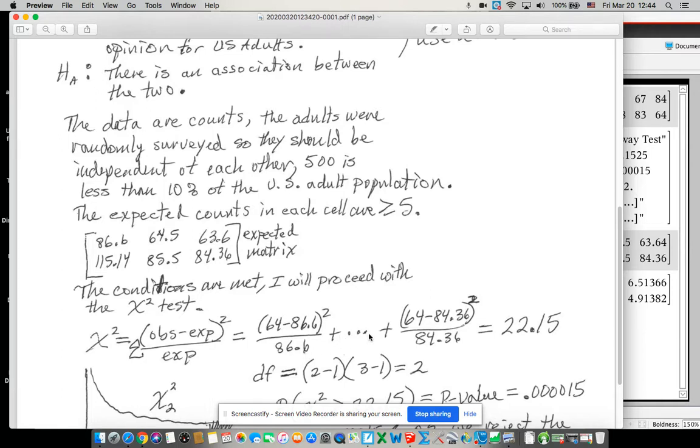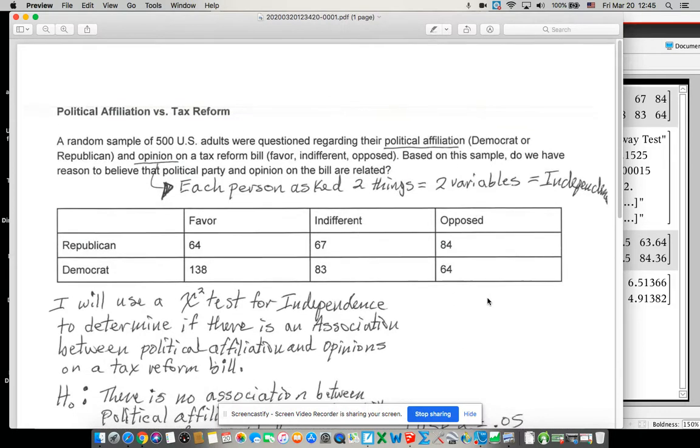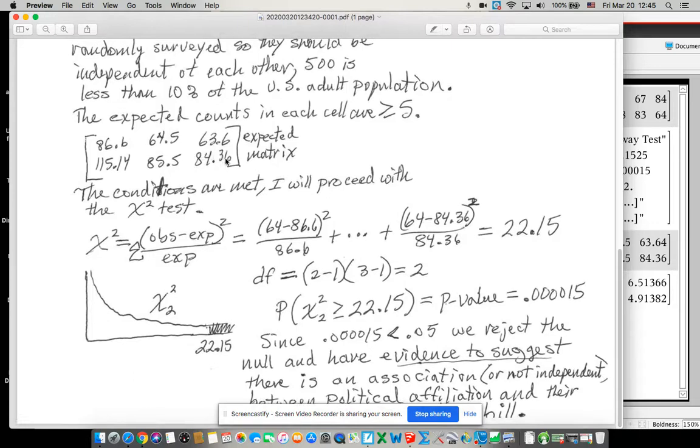Now, some of you were stopping there. Maybe you'll be okay with that, but I completely recommend doing one more. Do the one on the end. Just one is not necessarily showing you really got it, right? So let's show one more. Let's do the first one and the last one, right? That's a really good habit to get into. So again, take your last value, 64 in this case again, but the expected is a little different. It's 84.36. So observed minus expected squared over the expected. Add all those up, you'll get 22.5.